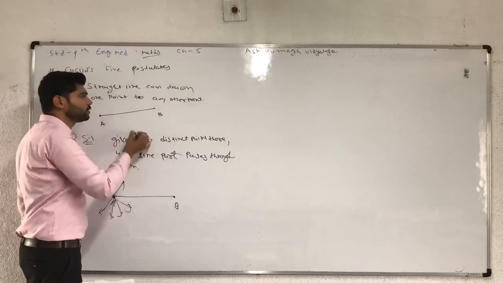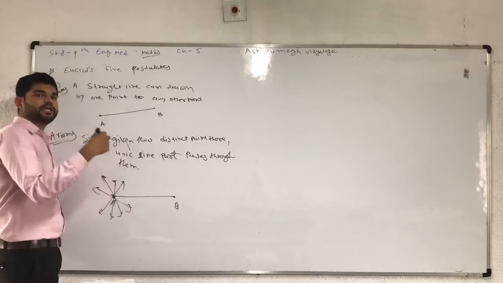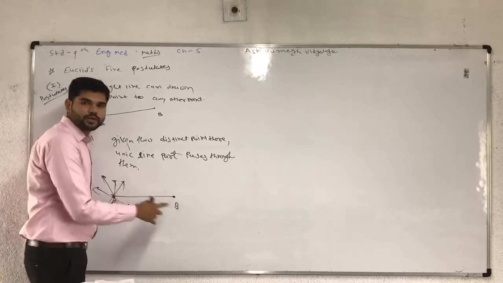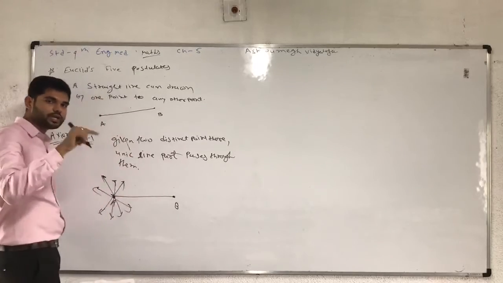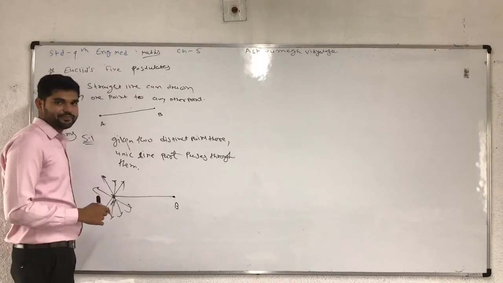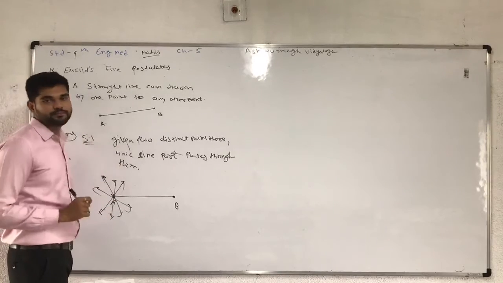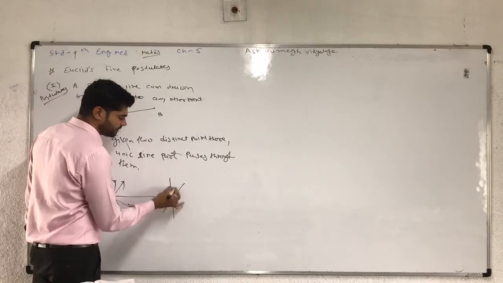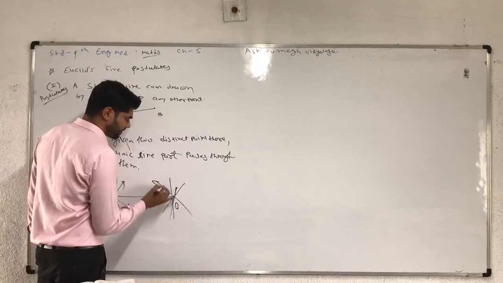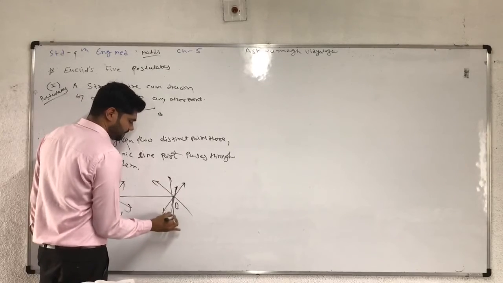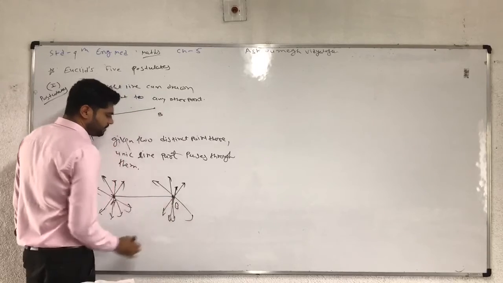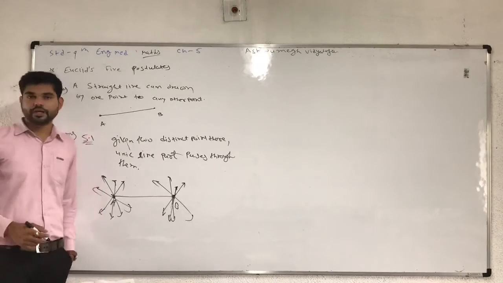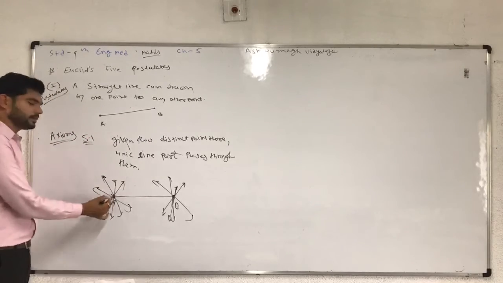At point B you can draw all types of lines, and infinitely many lines pass through point B and point A. But AB is only one straight line connecting them. In a similar way, through point B many lines can pass.